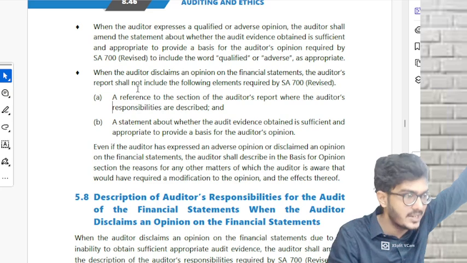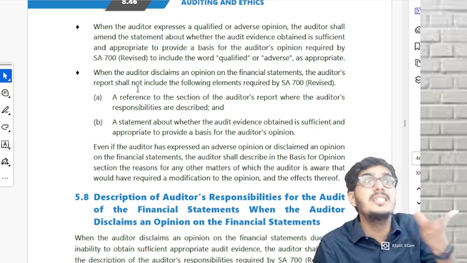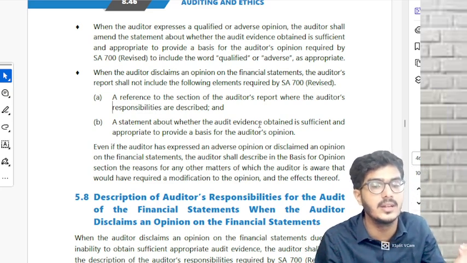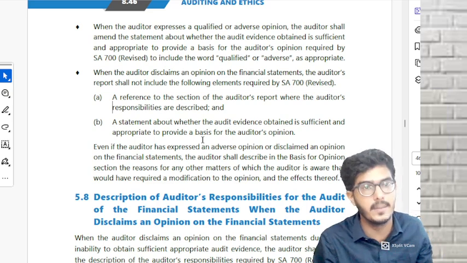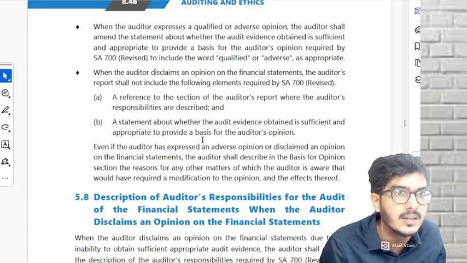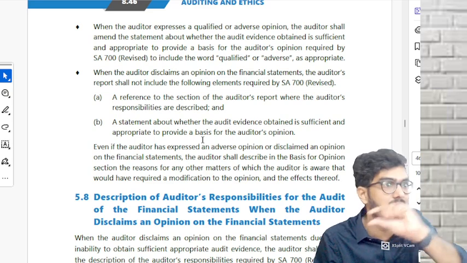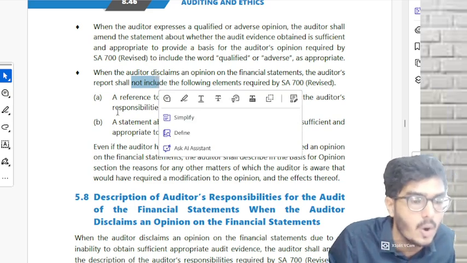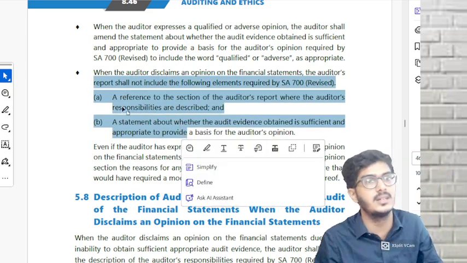Because if you remember on that page 8.12, we are just engaged. As for responsibilities, we are not giving a reference to it. And second, a statement about whether the audit evidence obtained is sufficient to provide a basis. Because we have not obtained PSI at all. How can you write that sentence, we have obtained PSI? So they are told, please do not include at all these two sentences.